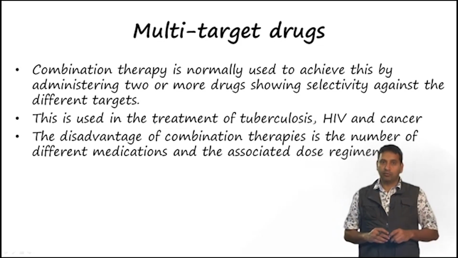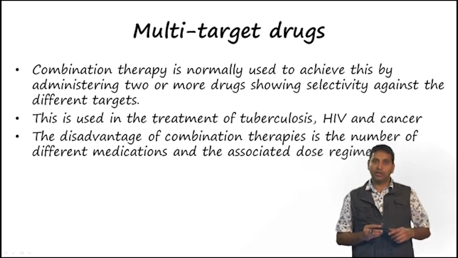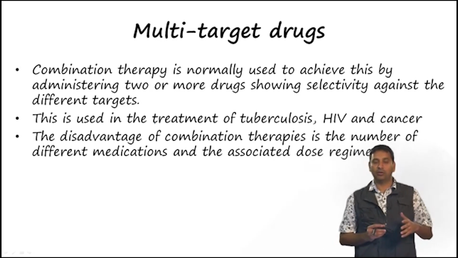There's also the concept of multi-target drugs. So in order to understand multi-target drugs, let's look at what combination therapy is. Combination therapy is used typically in several diseases such as tuberculosis, HIV and cancer. And the reason it is done is that we give multiple drugs to the patient.